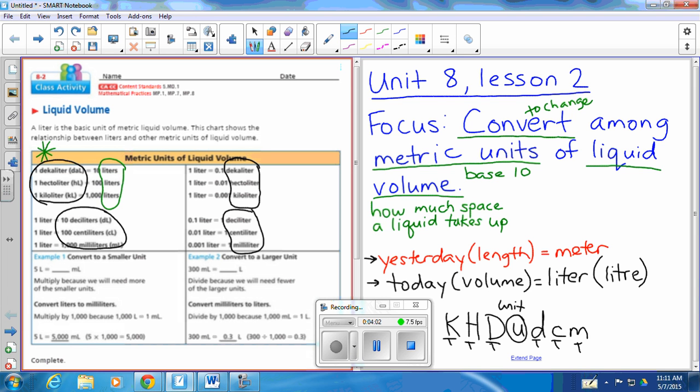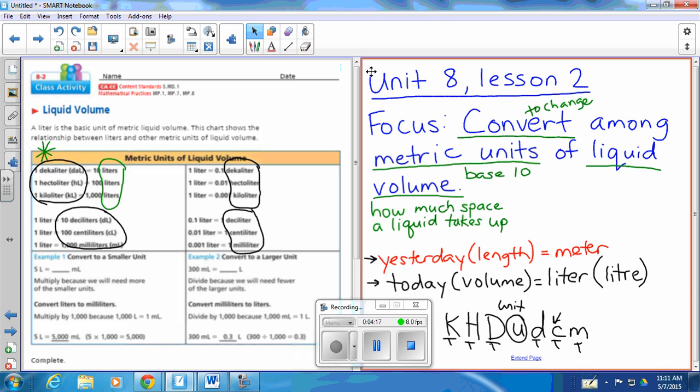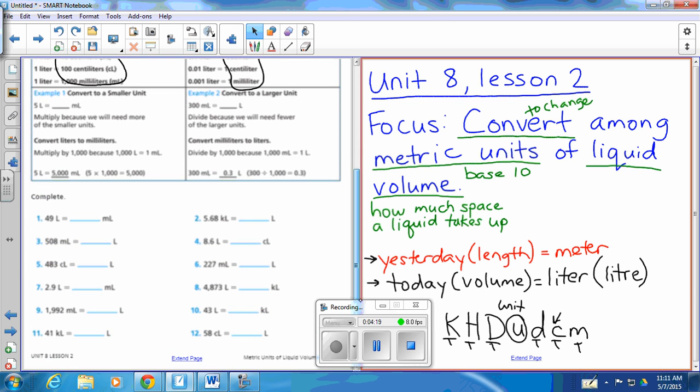And those prefixes just tell you what unit you're in. So for example, centi, we know means 100 in Latin. So there are 100 centimeters in 1 meter, or 100 centiliters in 1 liter. Okay, so we're going to use that knowledge to try some conversions in liters today. So it is the same movement as yesterday.